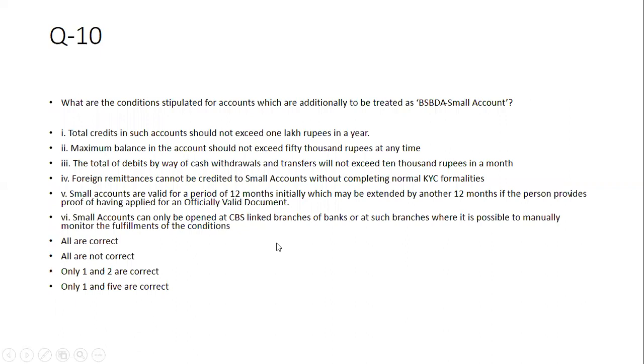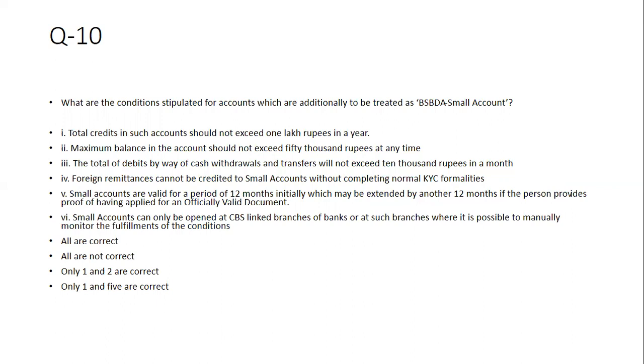So what are the conditions stipulated for accounts which are additionally to be treated as BSBDA small account? Number 1, total credit in such account should not exceed 1 lakh rupees in a year. Maximum balance in the account should not exceed 50,000 rupees at a time. The total of debits by way of cash withdrawals or transfer will not exceed 10,000 rupees in a month. Foreign remittance cannot be credited to small accounts without completing the normal KYC formalities. Means you have to convert into full KYC saving account.